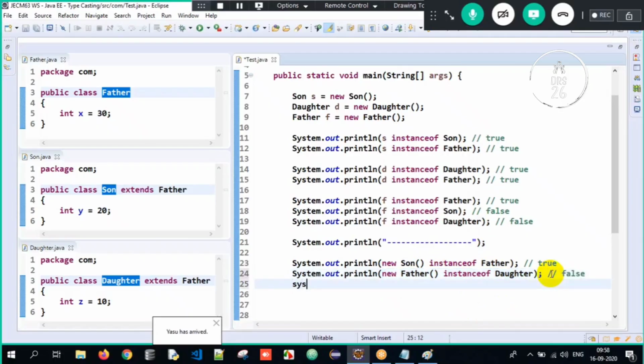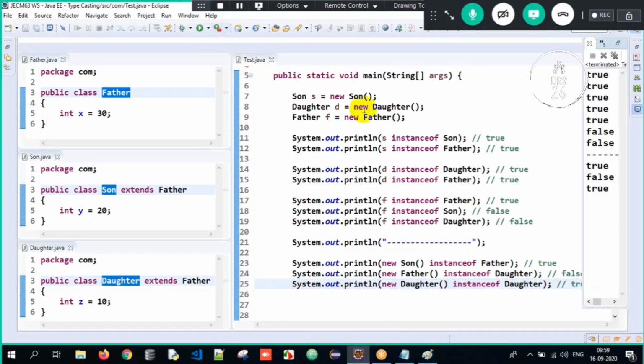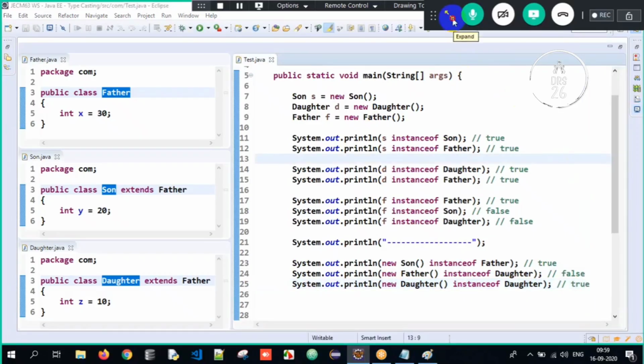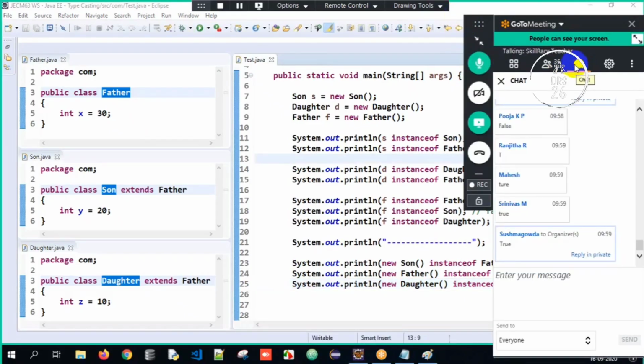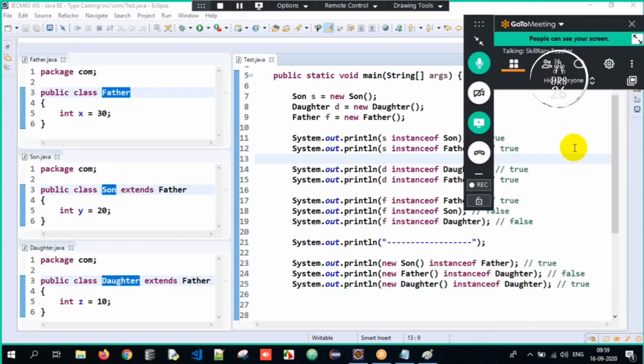Now I'll say new daughter instance of daughter itself. Is the daughter object instance of daughter? Yes, it is true. So the output should be true, false, true. Did I get the output? True, false, true. Yes.